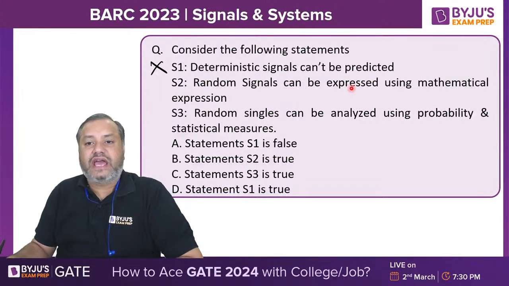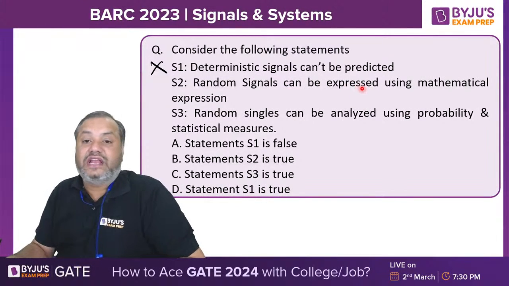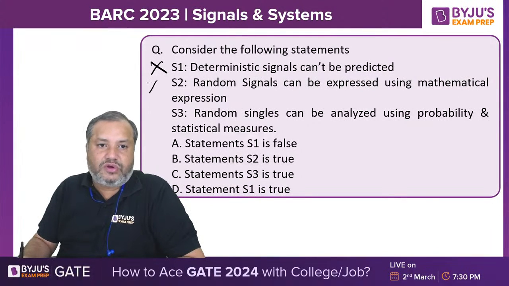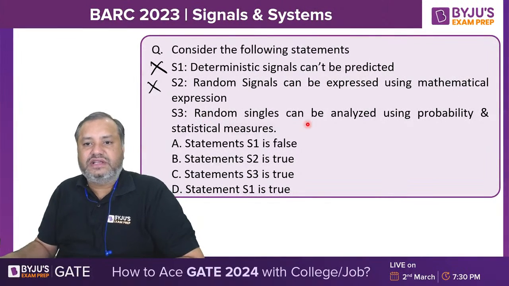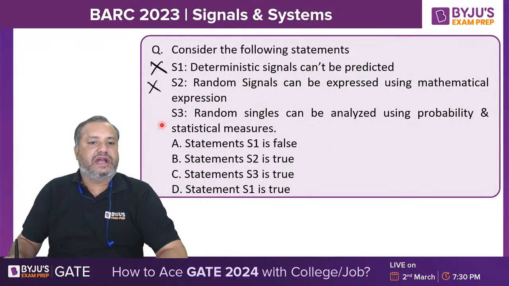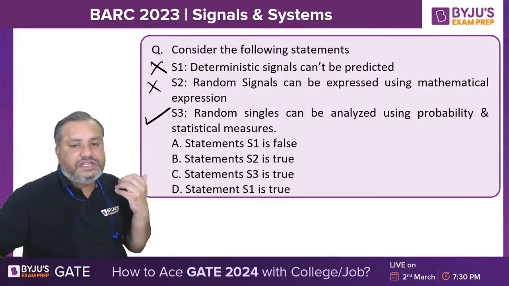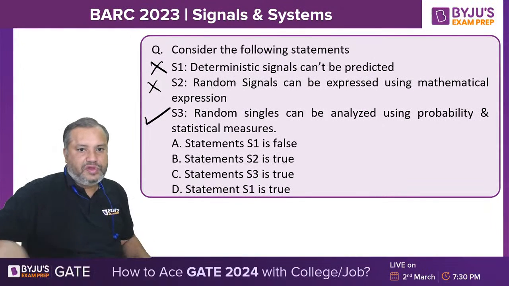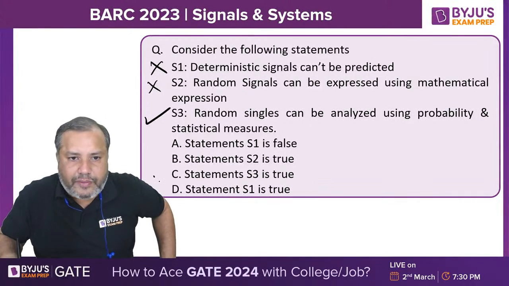Random signals can be expressed. Random signals cannot be expressed in the form of mathematical expression. Can be expressed, this one is also wrong. Random signals can be analyzed using probability and statistics, that is correct. So one which is random, that can be analyzed using the probability theory. So only S3 is the true one. Options.